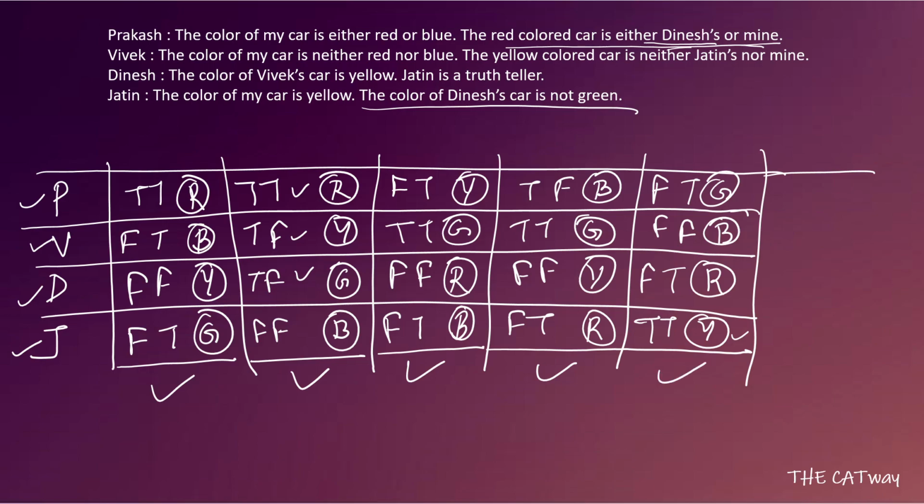None of the conditions are contradictory, so we can definitely say that our set is complete. We have checked all the conditions and made all the cases. A total of 5 cases are made. I hope you have understood how to do the question. Whenever a question of binary logic comes, you put all of them one by one as a truth teller, and then you make cases accordingly.